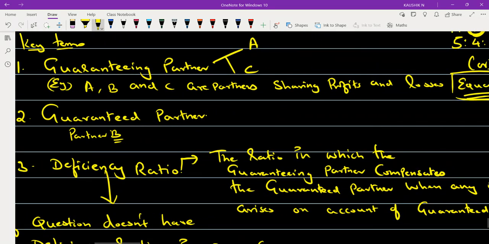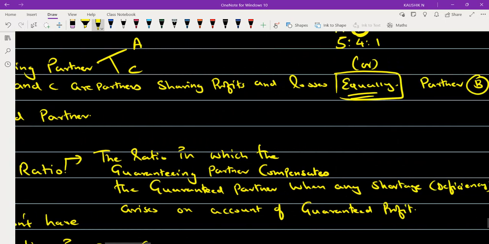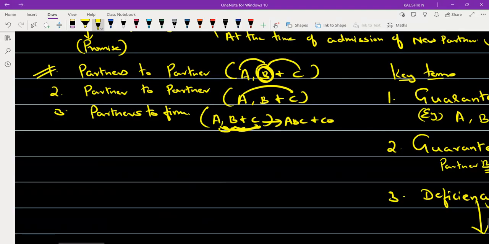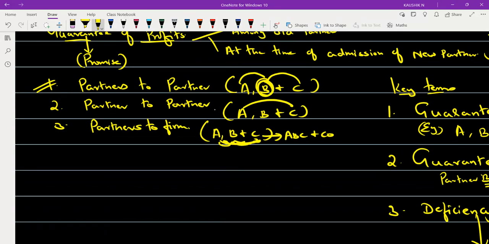Okay, now let us see an example. You tell me what will be the situation. Suppose A, B, and C are partners, and partner A has given the guarantee to partner B. C is not giving any guarantee to him. Now tell me, in this case, will there be any deficiency ratio?